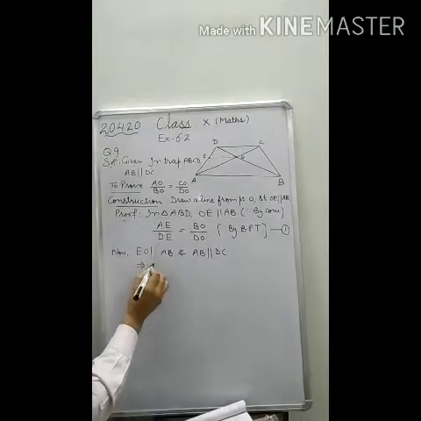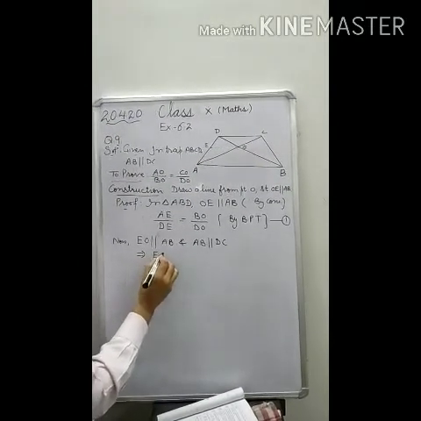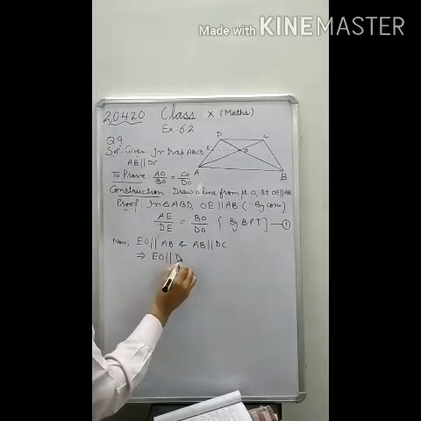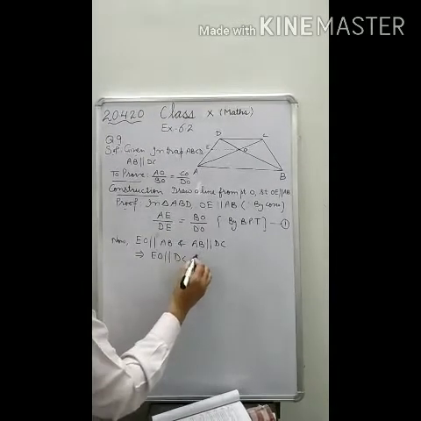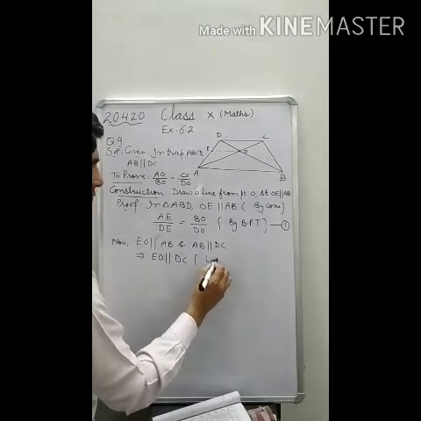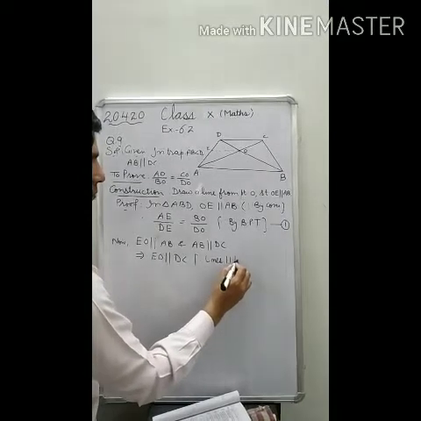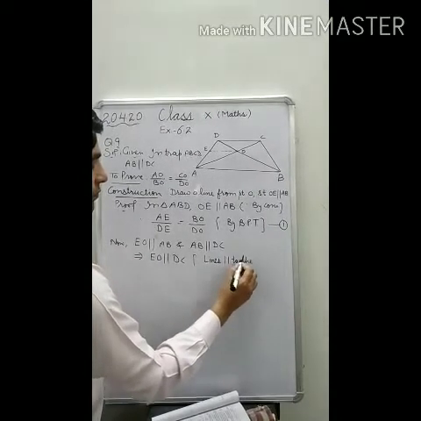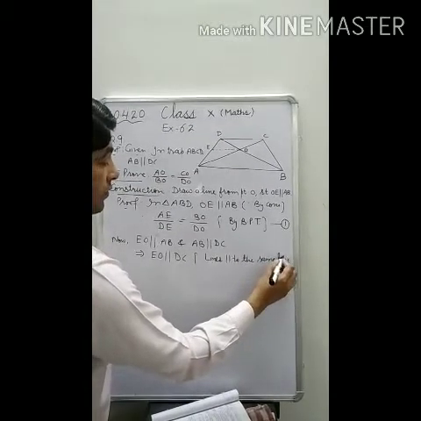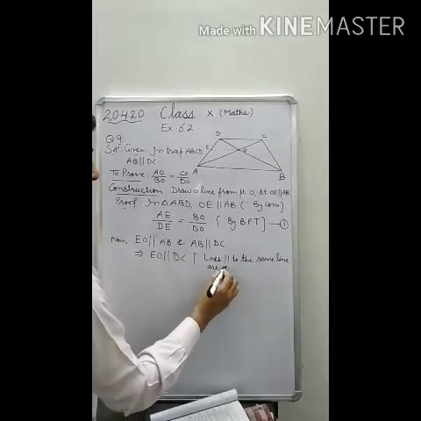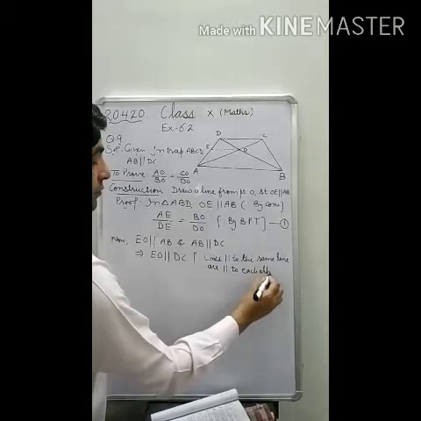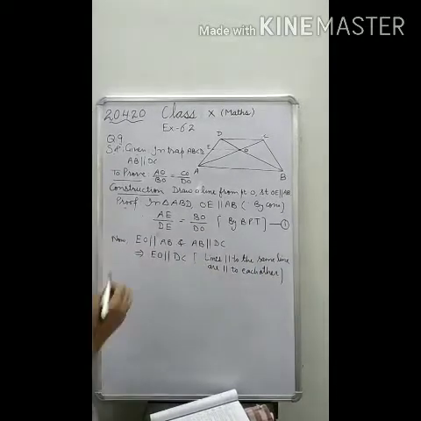Why is it so? Because lines parallel to the same line are parallel to each other. It is the result of this.